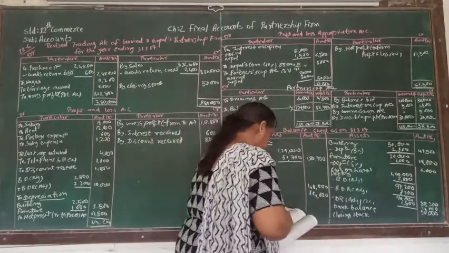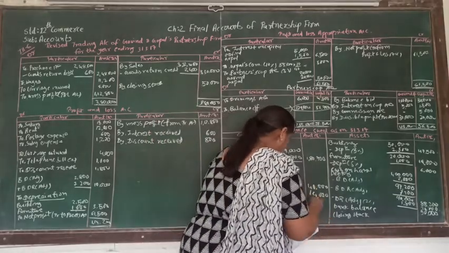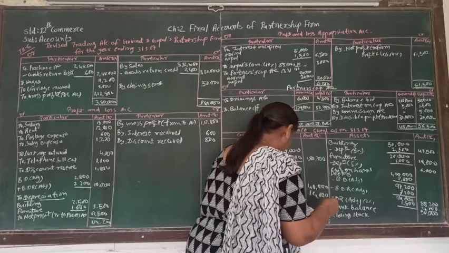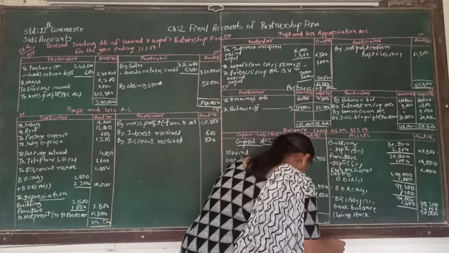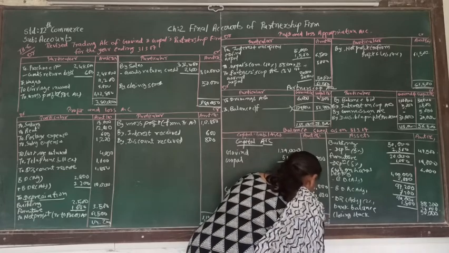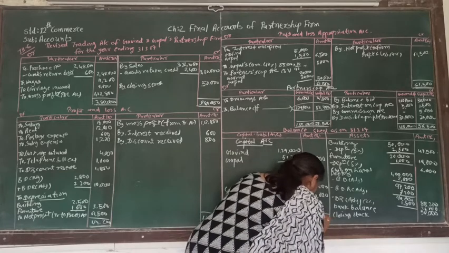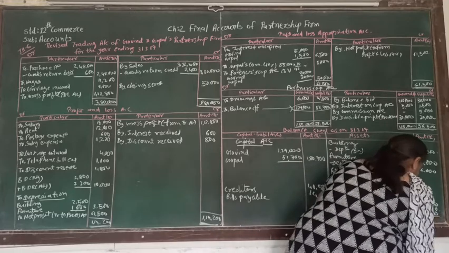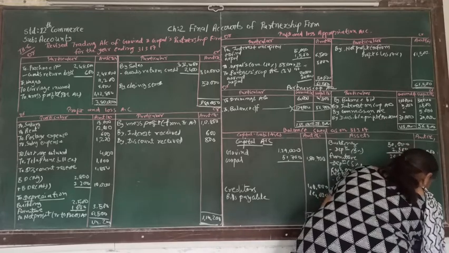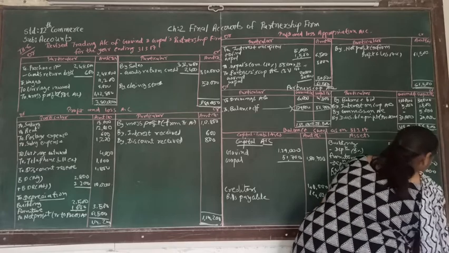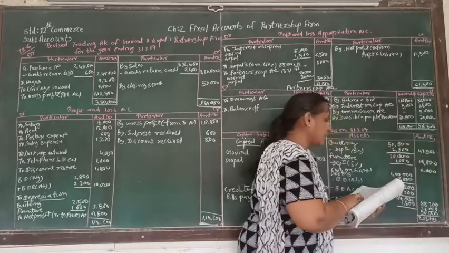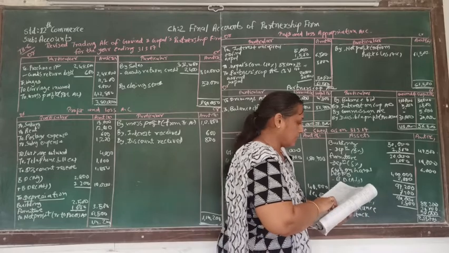So total will be 1,80,700 plus 40,000 plus 14,000. So that will be 2,34,700. So here both side totals must be equal.